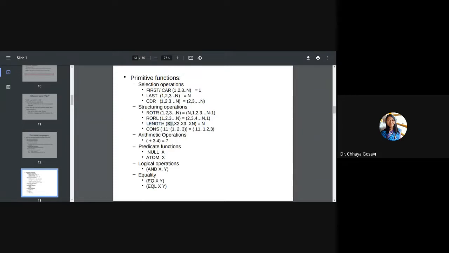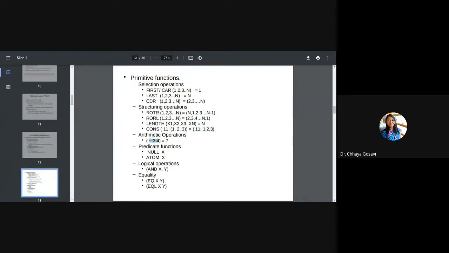Length will return the number of elements present in the list. The cons function adds an element into the list at the first position. So if we have 11 and the list 1, 2, 3, then 11 is added at the first position and it will return the list. Any queries about selection operations and structuring operations?